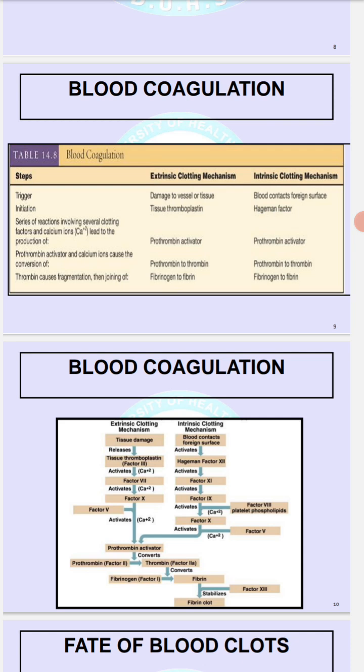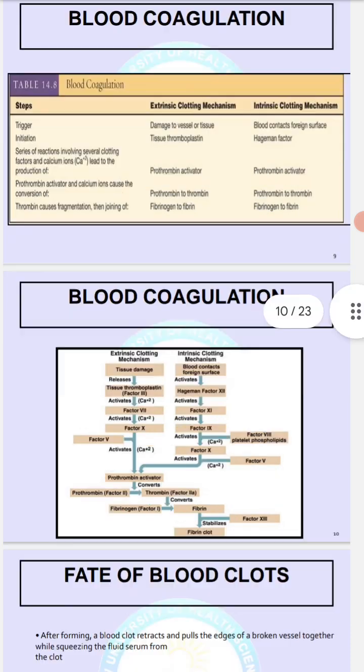both cases of clotting mechanism, and this prothrombin activator, in the presence of calcium ions, causes the conversion of prothrombin to thrombin. The thrombin causes the breakdown of fibrinogen into fibrin, and the fibrin forms a clot that causes the adherence of different particles and will cause the stoppage of bleeding.